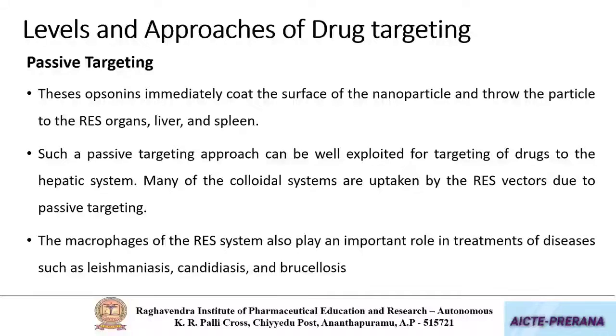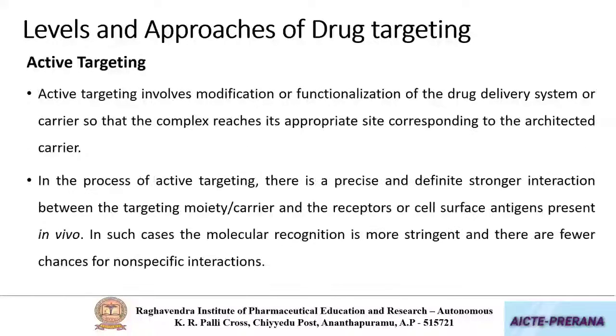Okay, this is about passive targeting. Next one is active targeting. So as we are saying active, this involves some active process. Active process involves both consumption of energy as well as involvement of a carrier or receptor.